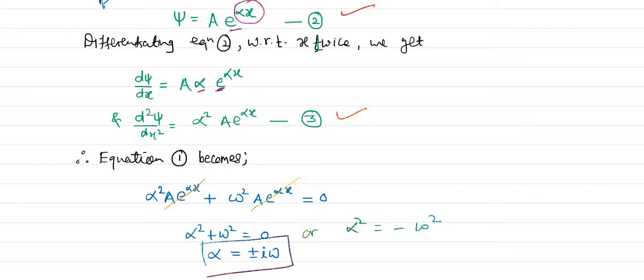Alpha is equal to plus or minus i omega, or I can write alpha is equal to under root minus omega square. Here it is plus or minus, but the minus inside the under root we know is imaginary, so plus or minus under root minus 1 times omega, and that under root minus 1 we call the imaginary number i. So that is what alpha we got here.